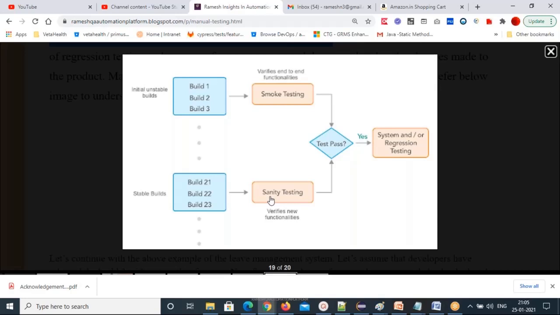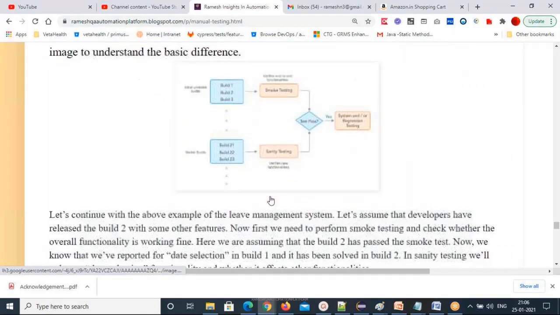Maybe in one build they did a small modification, only that part you will test one more time. That module's test cases only will be tested one more time at the end, before releasing the product. That is when you do sanity testing. But smoke, you will do in the beginning, right? That's sanity and smoke.